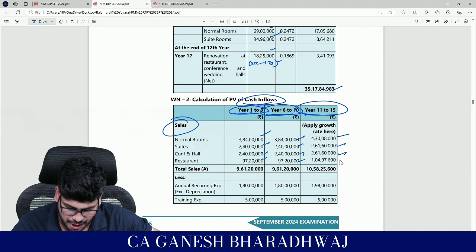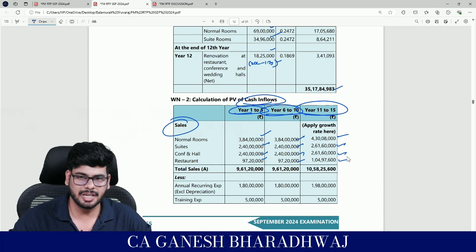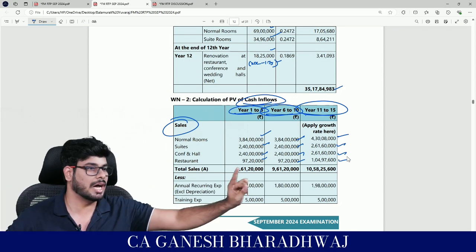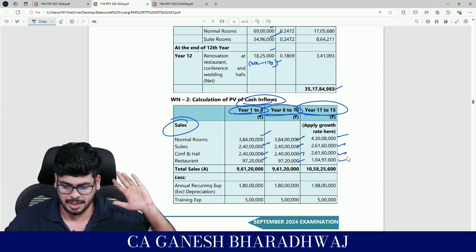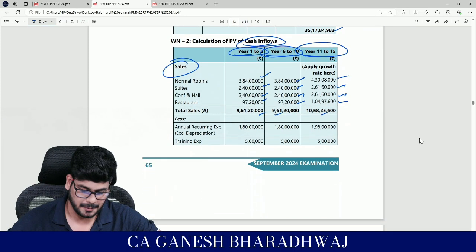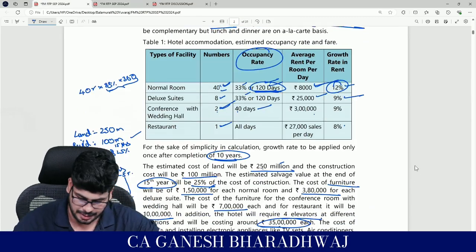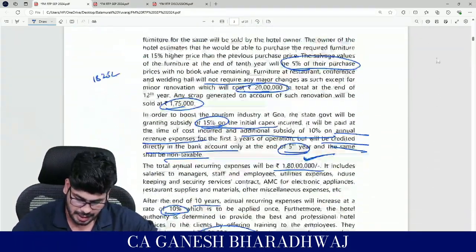Similar calculation is being done here. Similar calculation, I don't want to waste the time in doing it. Are you all comfortable with the figures? Yes, guys, yes. So the sales figures are sorted now. Next, what have they said? Annual recurring expenses. Where is it given? They have mentioned it here.